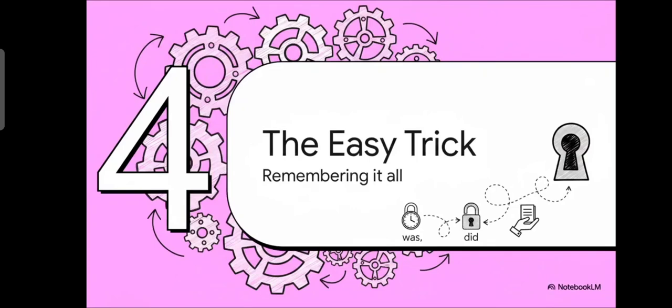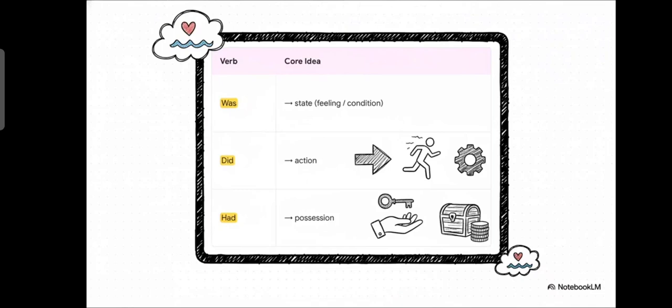Okay, so we've looked at all three words. We've seen how they work, but now it's time for the main event. Here is the one simple trick that is going to lock all of this into place for you forever. You ready for this? Here it is. This little table is the key to the whole thing. Just remember this simple breakdown. Was is for a state, did is for an action, and had is for possession. That's it. That's the core difference. State, action, possession. Let's burn that into our brains.